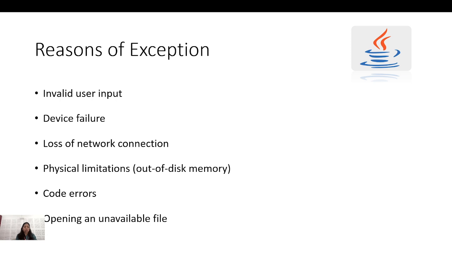It may be due to loss of internet network connection, or some physical limitations. That means if I have only 2 GB RAM and I'm dealing with multiple operations at a time and it needs more disk space, in that case I can have an exception. Or it is due to code errors: if any error is there in my code, I can have an exception.